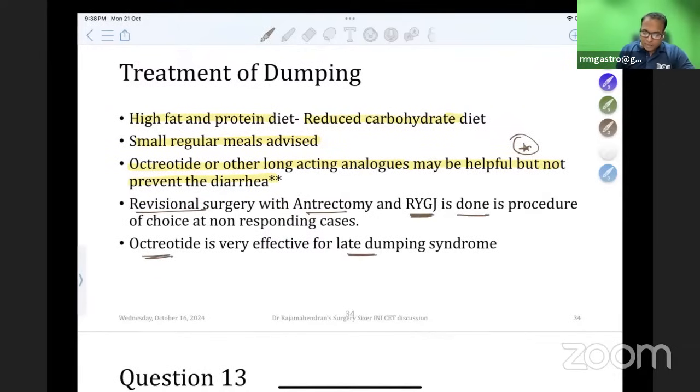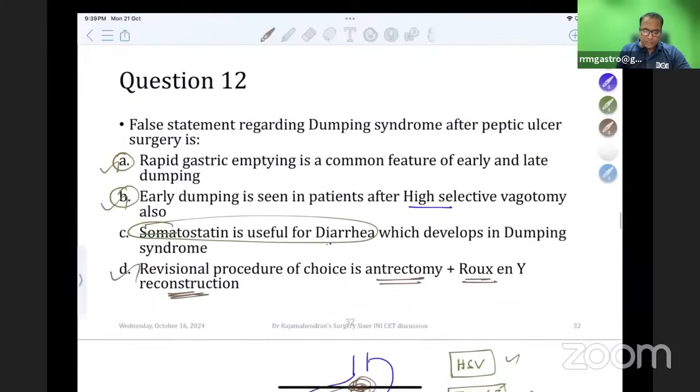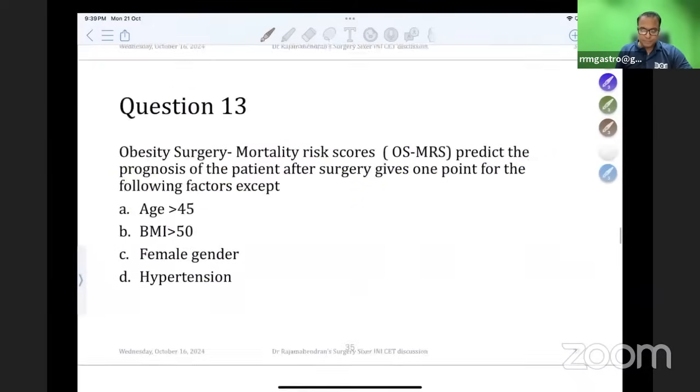Octreotide is very effective for late dumping syndrome, but not helpful for diarrhea. So just remember this paragraph from Bailey and Love. High yield topic for your exams, dumping syndrome also.